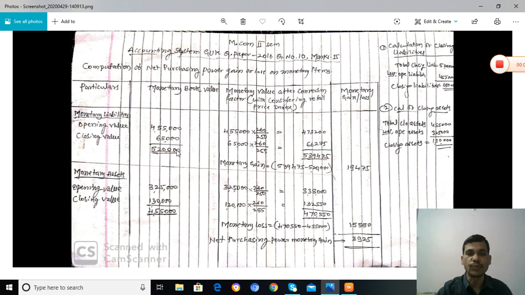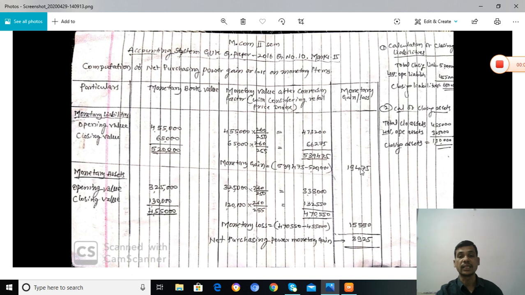These are the book values and these are the market values. The market value is higher than the book value. Therefore, this is a monetary gain. How much? 5,39,475 minus 5,20,000, which is 19,475. That is the monetary gain.